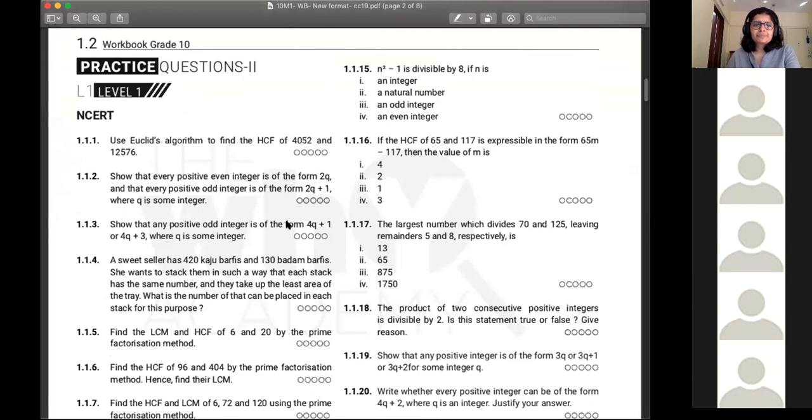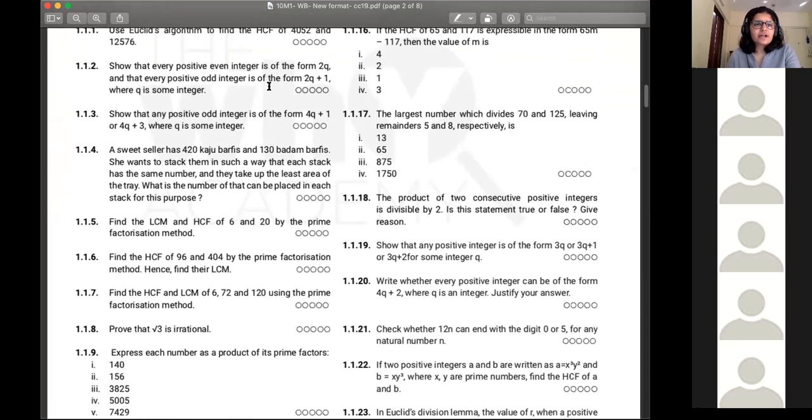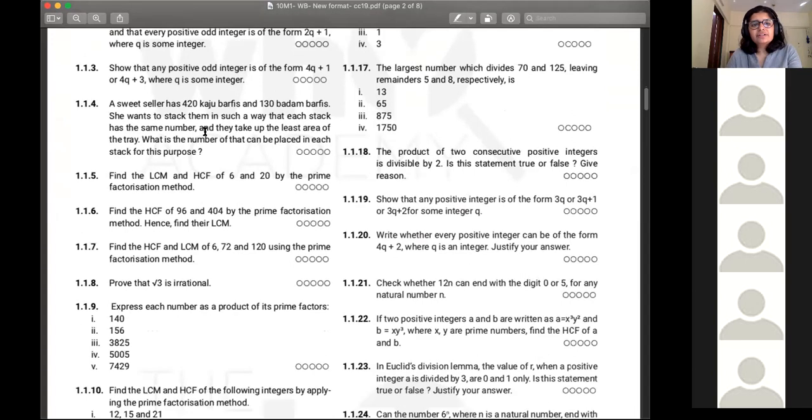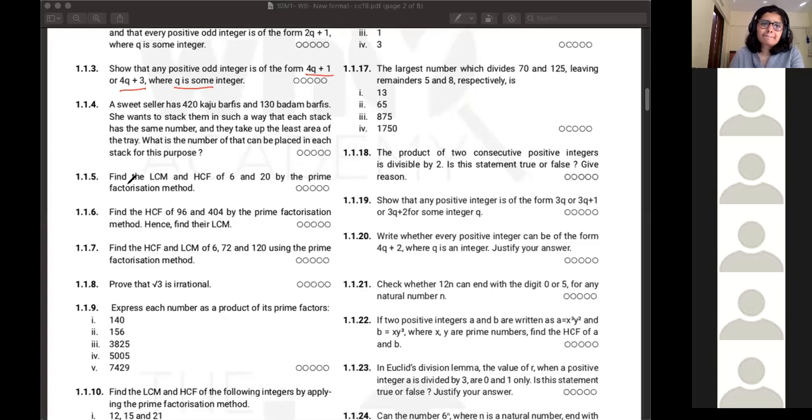Okay. So first one is HCF. So we'll just skip this for now, क्योंकि अभी तक हमने HCF नहीं किया. All right. Look at 1.1.3. Show that any positive odd integer is of the form 4q plus 1 or 4q plus 3, where q is some integer. Okay.